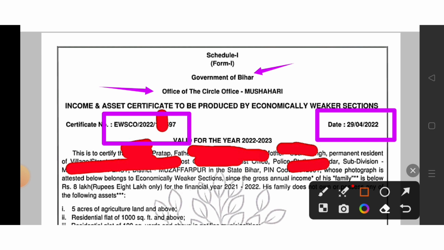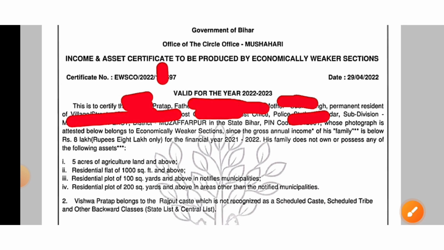If these two things are lacking in your certificate, then your certificate is fake and it will not be accepted at the time of counseling. So make sure that all these things are clearly mentioned, otherwise you will lose the seat.